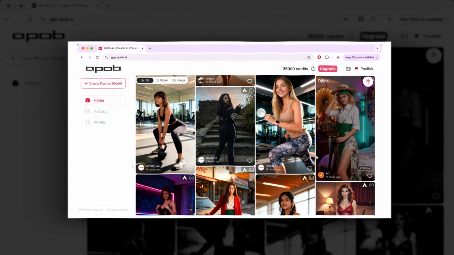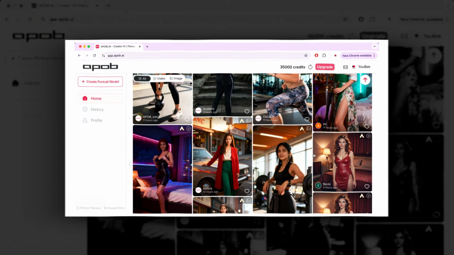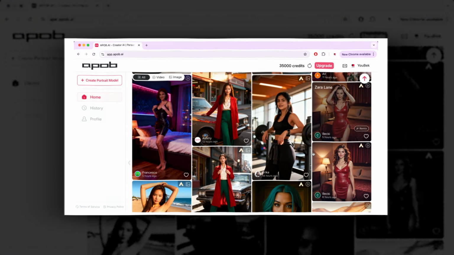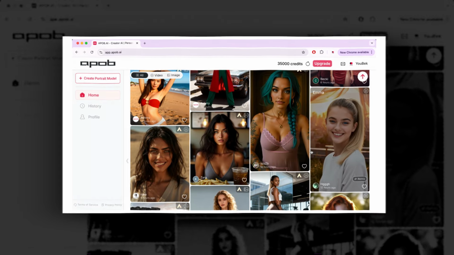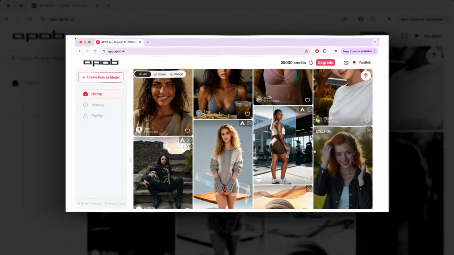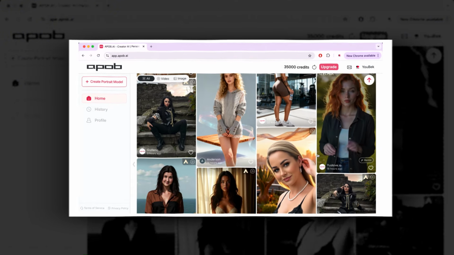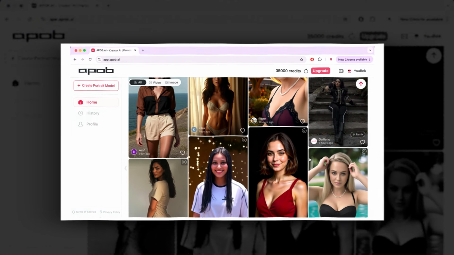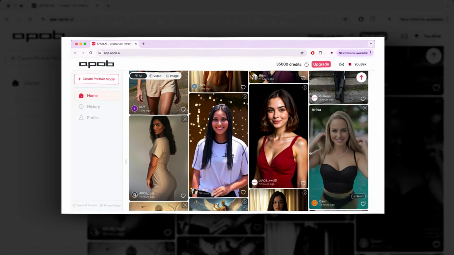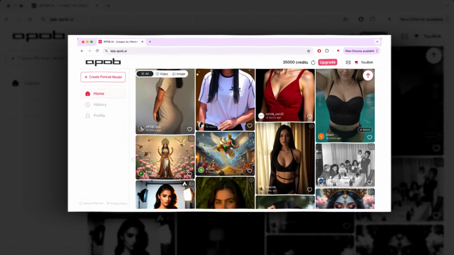What makes APOB.AI stand out is its ability to maintain visual consistency across multiple scenes, its ease of use for beginners, and its cost-effectiveness compared to traditional content creation. Whether you're a content creator, marketer, or e-commerce seller, APOB.AI helps you produce professional, engaging visuals quickly and efficiently.